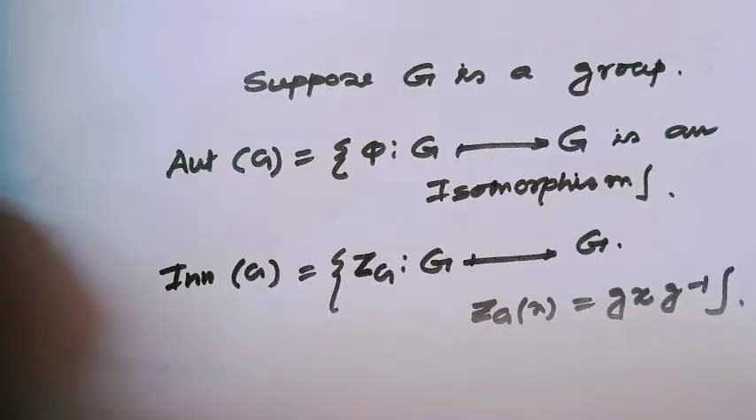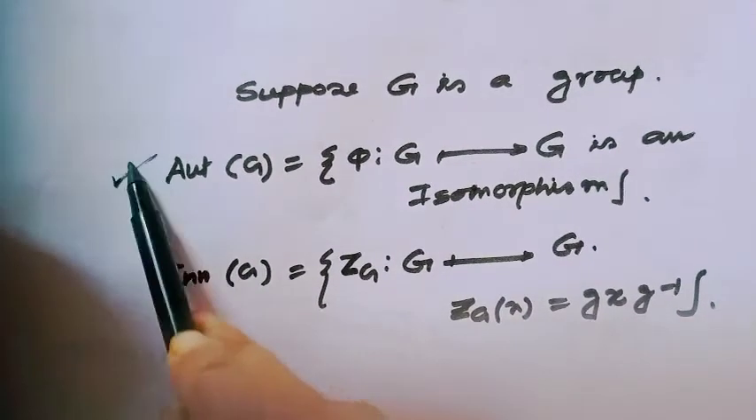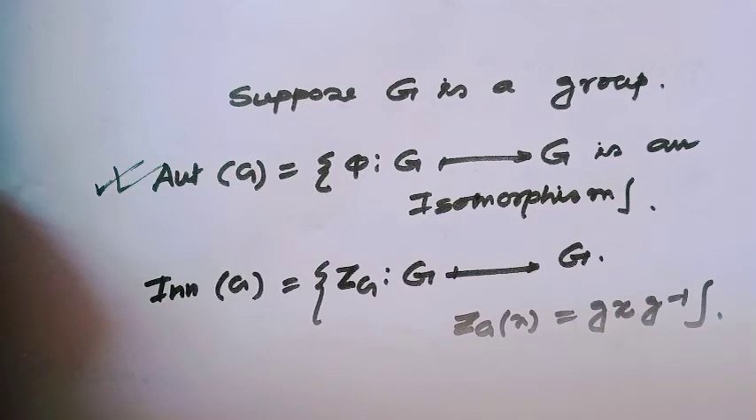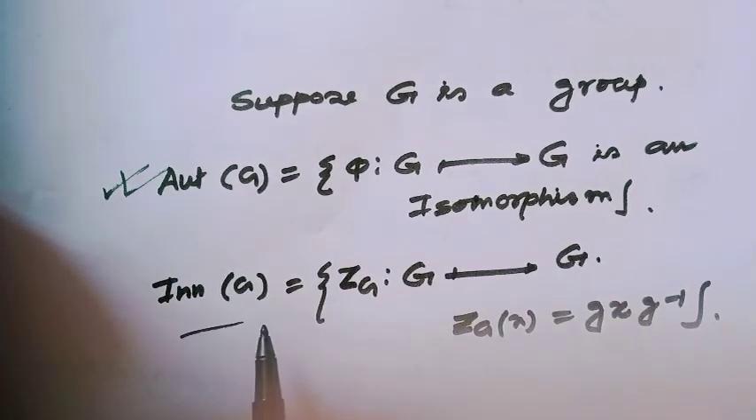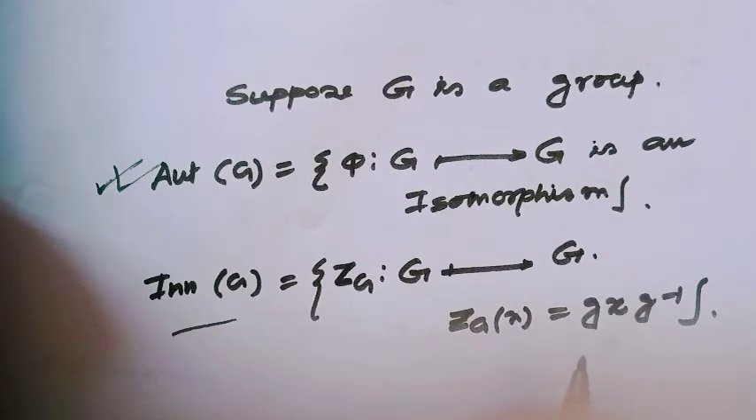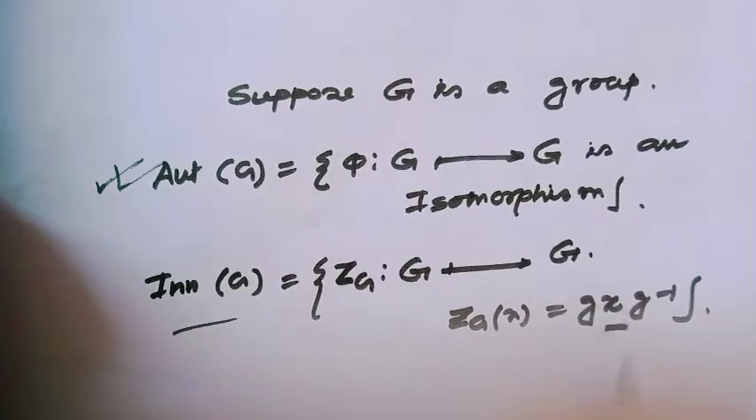We all know the automorphism of a group. An automorphism is an isomorphism from a group to itself. This is defined as an automorphism. Now I will say inner automorphism. Inner automorphism is a subgroup of the automorphisms; all automorphisms that are conjugation by a single element x.